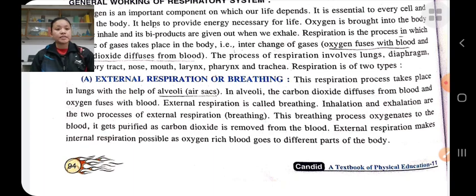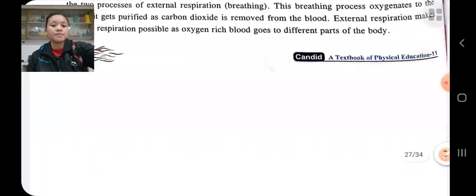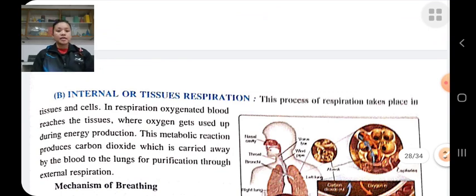Internal respiration is between the blood and cells. It takes place in tissue and cells, that is, between the blood and cells.